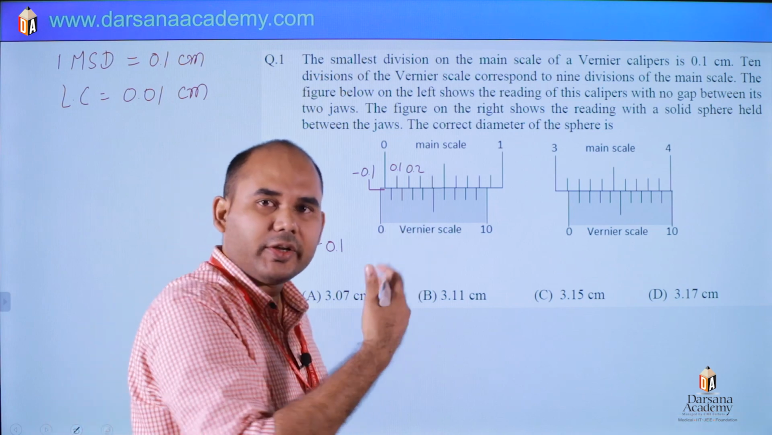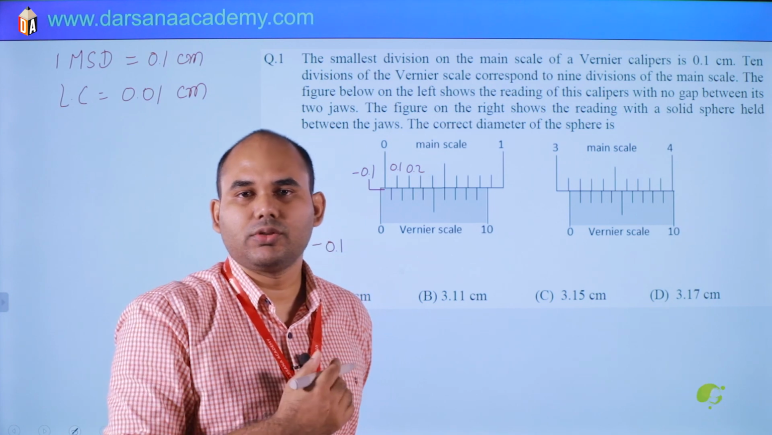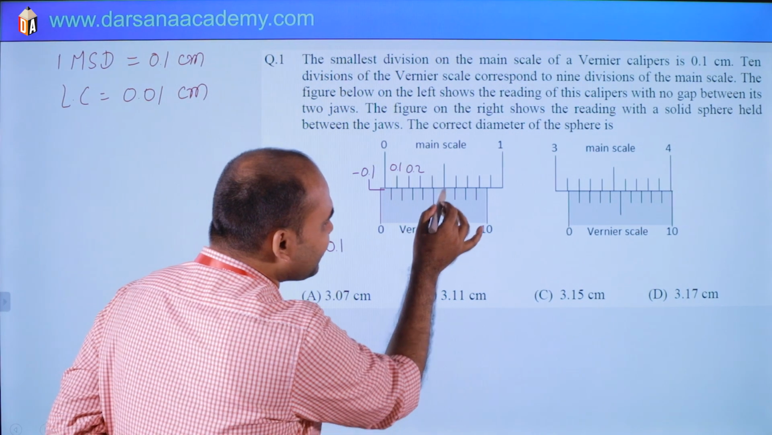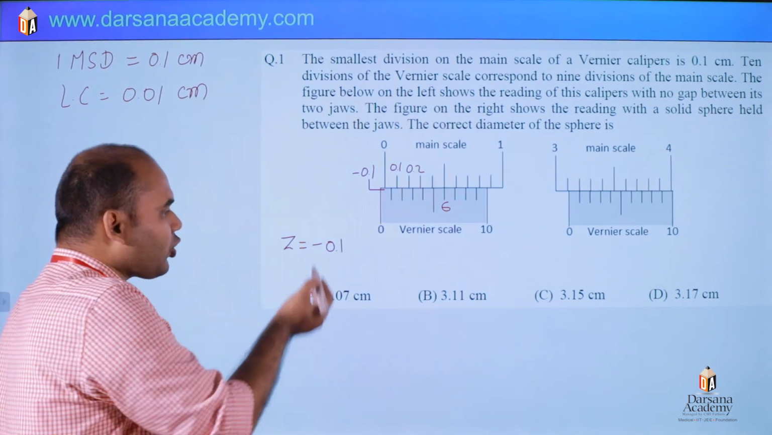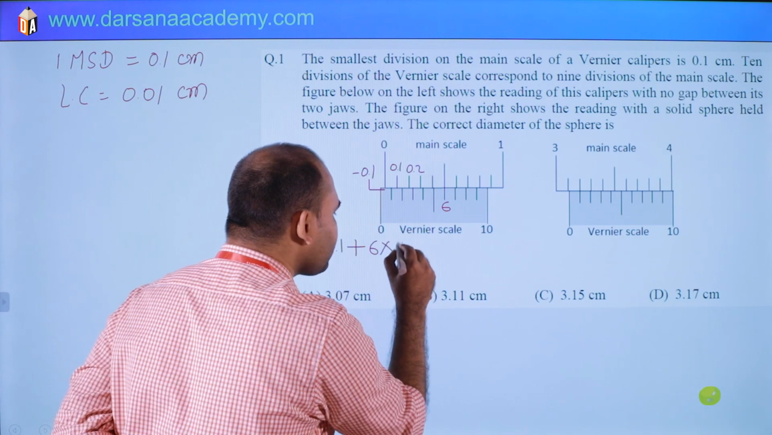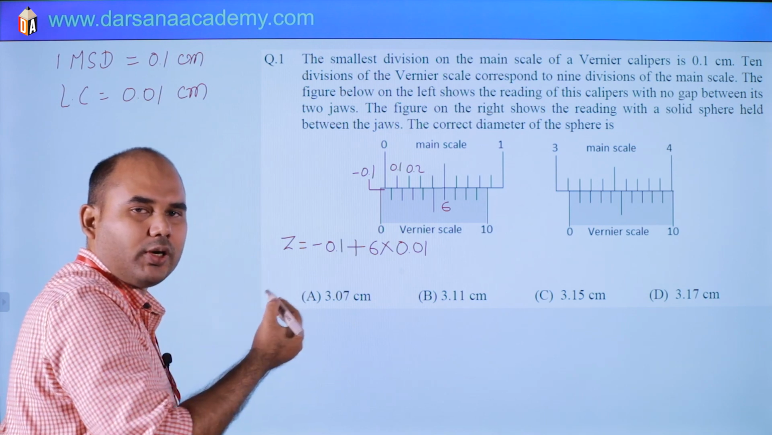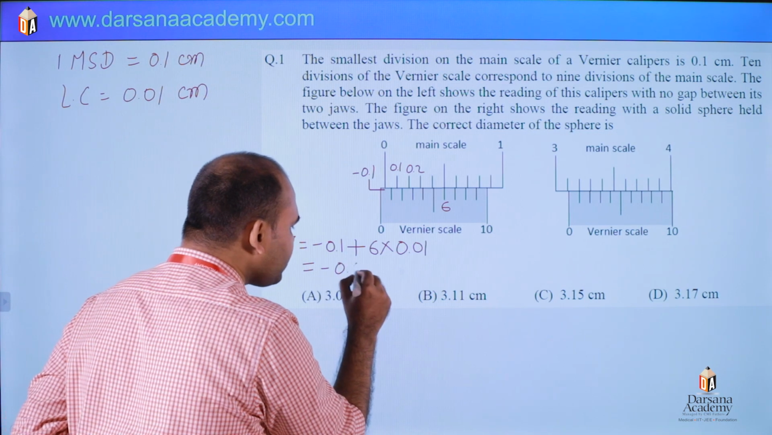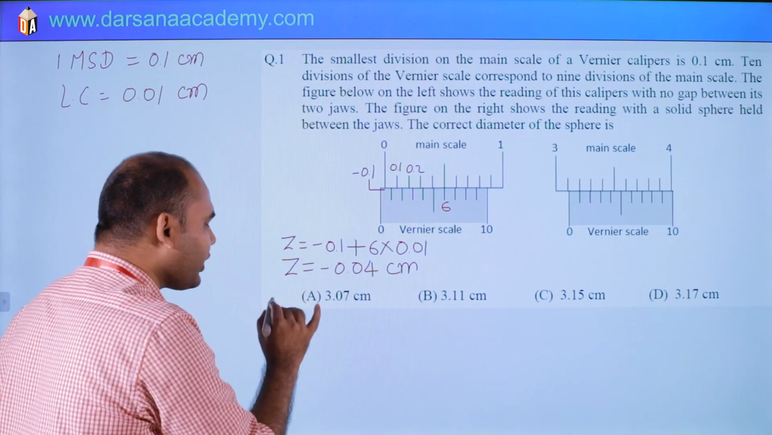You have to check which division of the vernier scale is matching with a main scale division. Let's count: first, second, third, fourth, fifth, sixth is matching. The sixth division is matching with the main scale. So the vernier scale reading is 6 into the least count, and the least count is 0.01. So minus 0.1 plus 0.06 is minus 0.04 centimeter. This is the zero error, and it is negative.